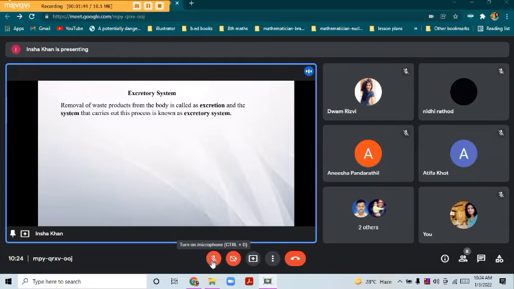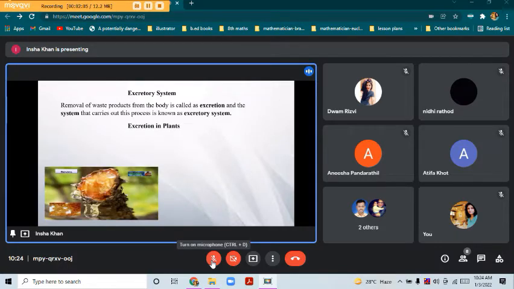In unicellular organisms and in plants, the waste is directly eliminated across the cell surface, whereas in multicellular organisms like we humans and animals, this system is quite complex. So firstly we'll learn about the excretion in plants.